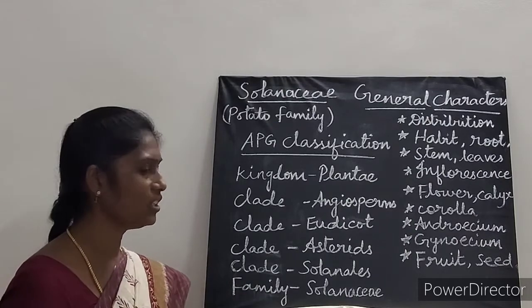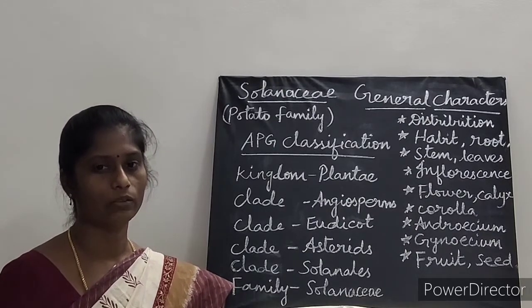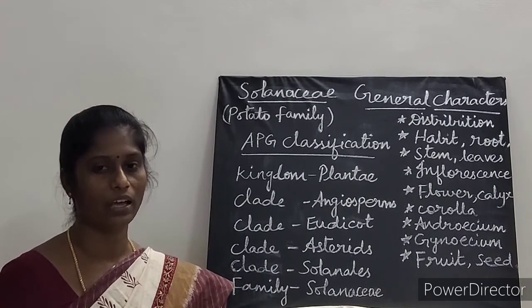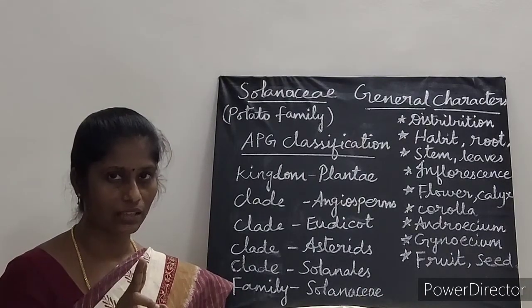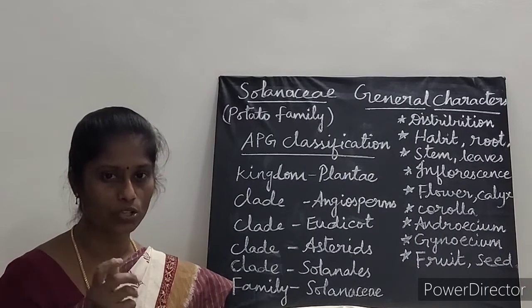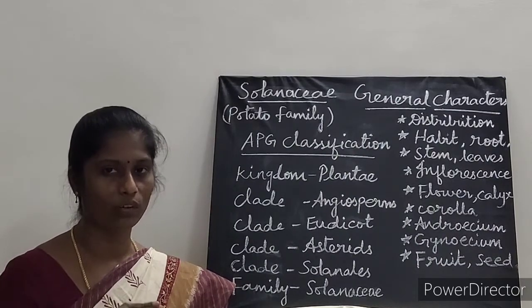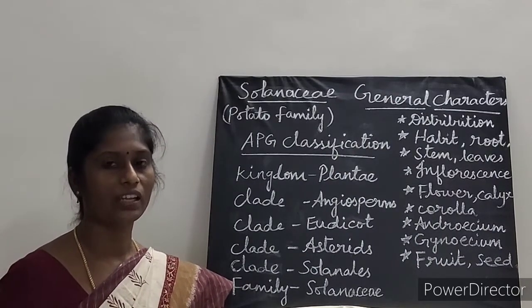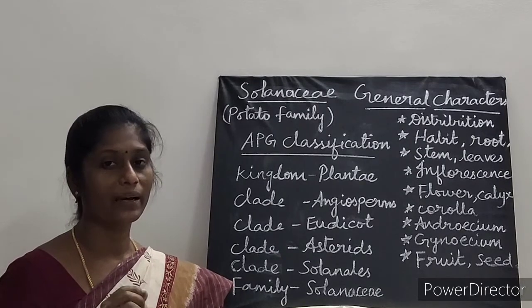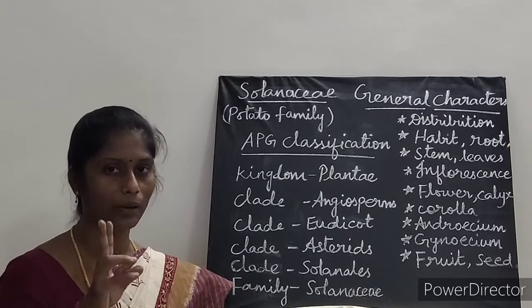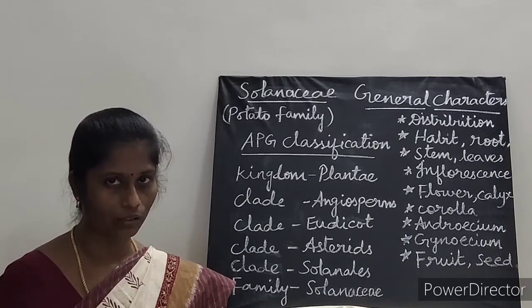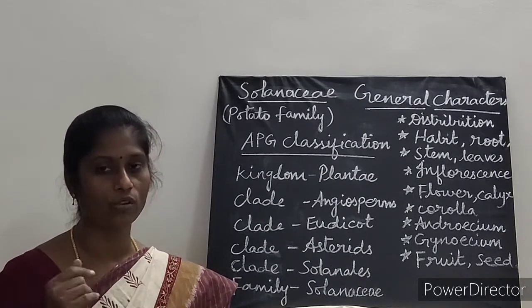Next one is about gynoecium. Gynoecium, the female part. Okay, it is the 4th whorl of the flower. Here it is bicarpellary and syncarpous. 2 carpels are there. Syncarpous, all the carpels are joined and obliquely placed. Ovary is slanting in position. And here ovary is superior. Bilocular but appears to be tetralocular due to the formation of the false septa.